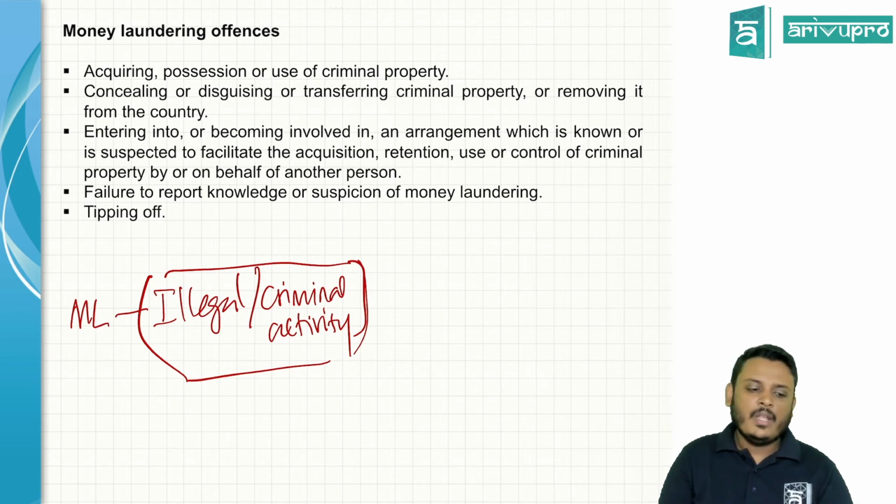Normally, what they do is remove the money from the country to another country. And when you conceal it, that is also an offense, because concealing from the tax department and the government is not acceptable.